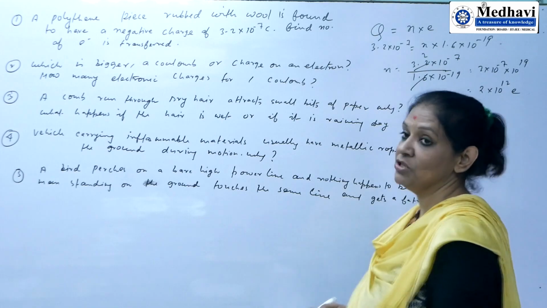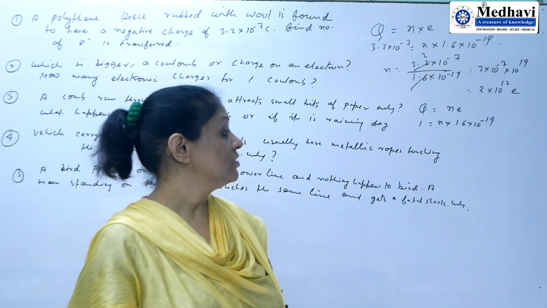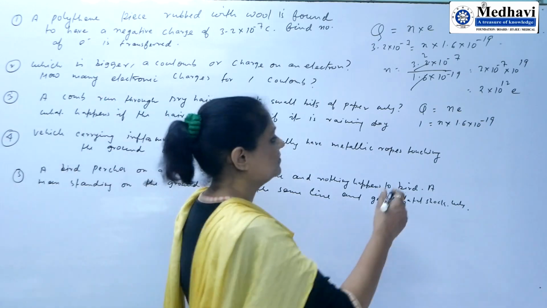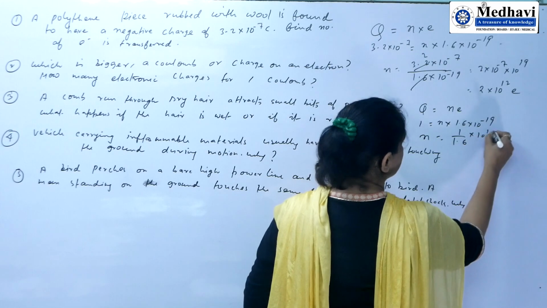This is an important question, because in the objective paper you normally get this type of question. n = 1/(1.6 × 10^-19).